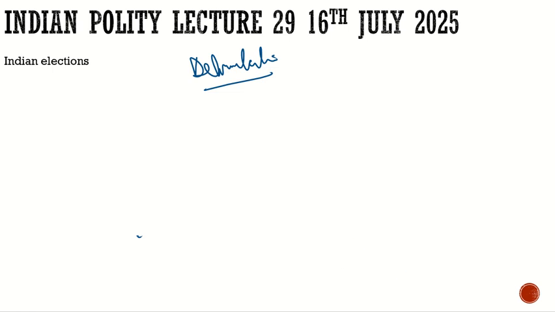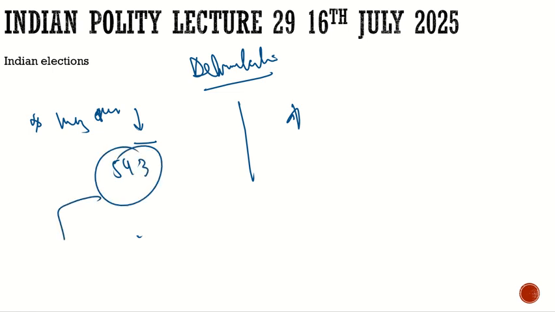With respect to South Indian states, they restricted their population. Their population has reduced or remained constant, but the population in the North Indian states has jumped exponentially. Now, if population is the criterion of delimitation, and the seats remain 543 only, then as we believe in one person, one vote, by following this principle the seats in the South Indian states